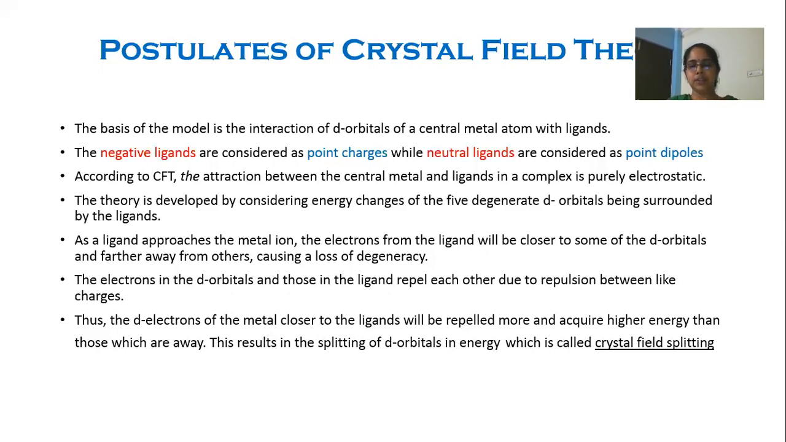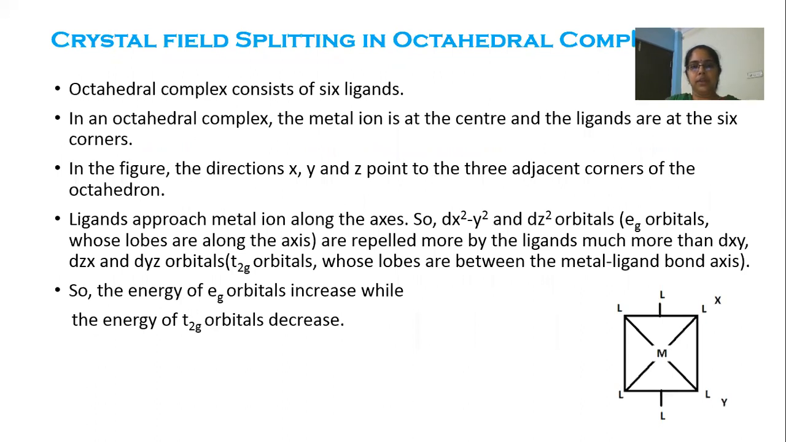This crystal field splitting, or this splitting of degenerate d orbitals, is mainly responsible for explaining the magnetic properties, energy, or stability of the complex. Now let us see the crystal field splitting in octahedral complexes. Octahedral complex: octa means 6. It consists of 6 ligands.